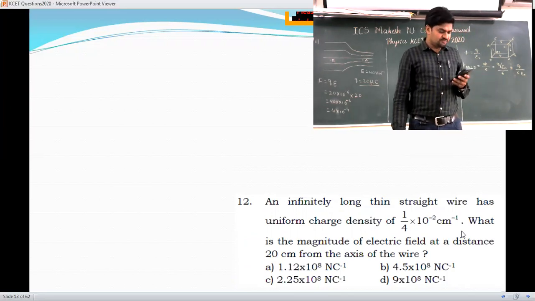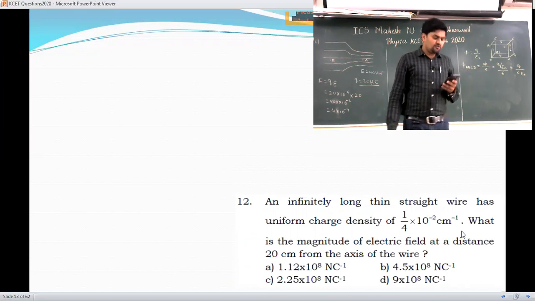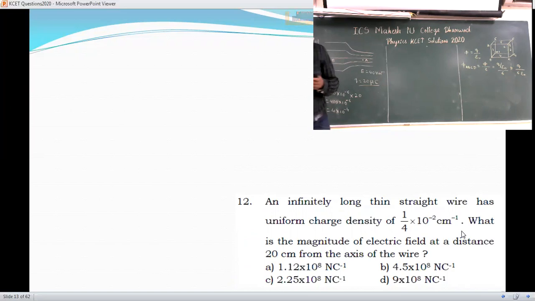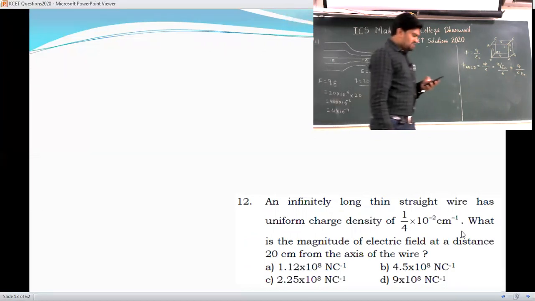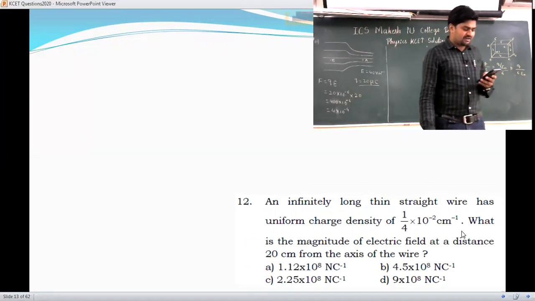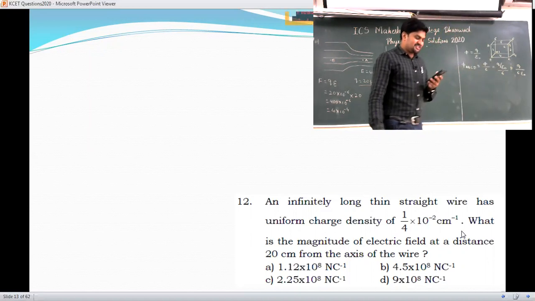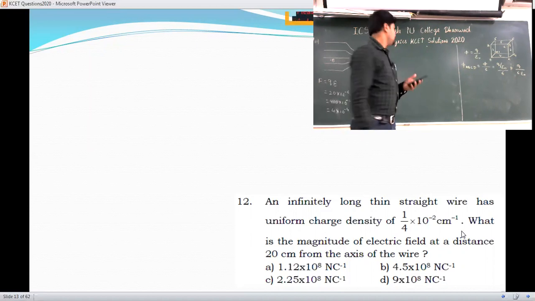See the next one. An infinitely long thin straight wire has uniform charge density of 1/4 into 10 raised to minus 2 per centimeter. What is the magnitude of electric field at a distance 20 centimeter from the axis of the wire?